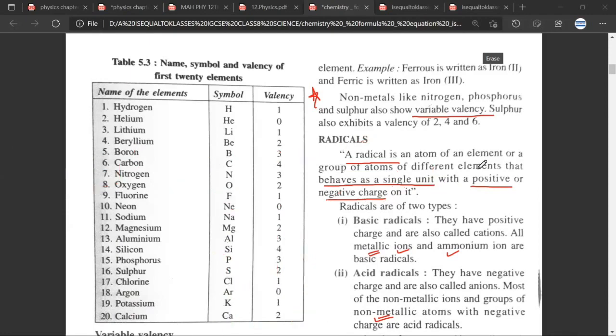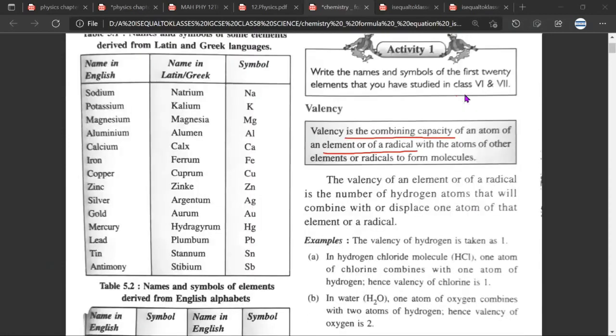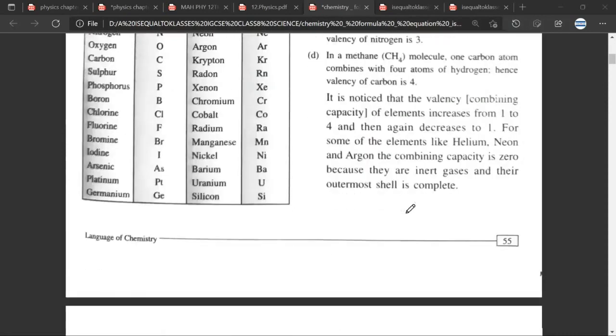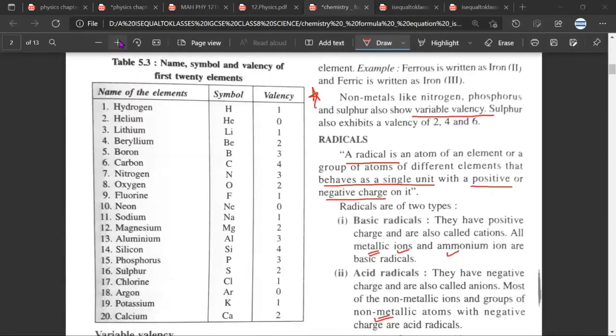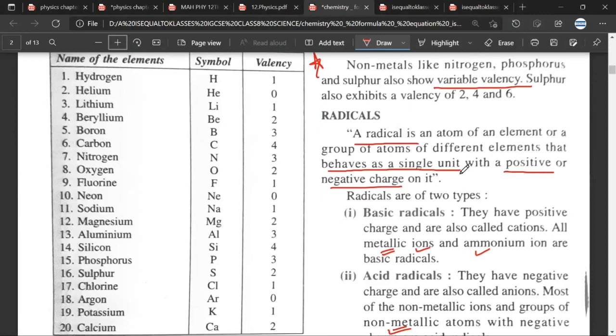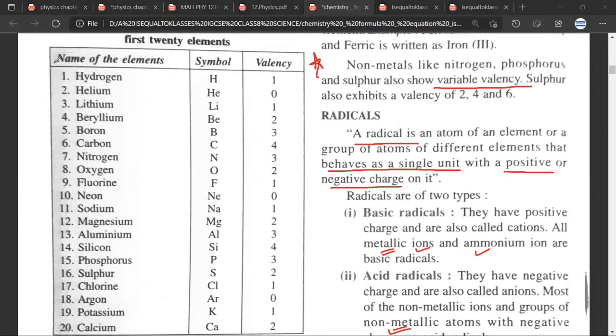Whenever in an exam, either in an MCQ or as a fill in the blanks, they ask you the definition of valency, you'll write: valency is the combining capacity of an atom, of an element or a radical. This is what is called a radical. I'll just tell you what is the meaning of radical. Don't worry about it. Have you understood how to find the combining capacity of an element? Have you understood the concept? Yes, sir. The first thing that you need to remember is that we should be very clear about the valencies of the first 20 elements. Have you understood? Yes, sir.